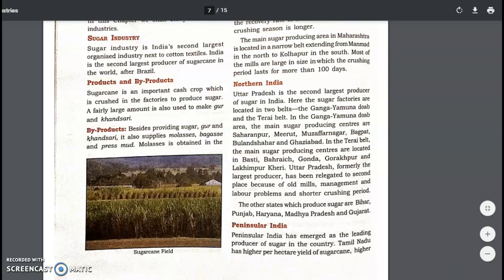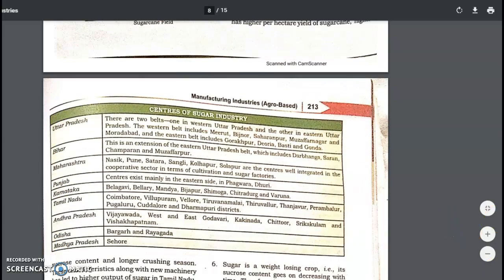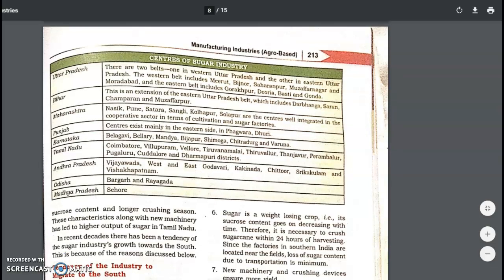Now the answer to why Peninsular India is emerging as a leading producer is here, because apart from Maharashtra, Tamil Nadu has also started producing sugarcane on a larger scale, right? And because the soil is highly nourished there, the sucrose or sugar contents are quite high. The crushing season is long.